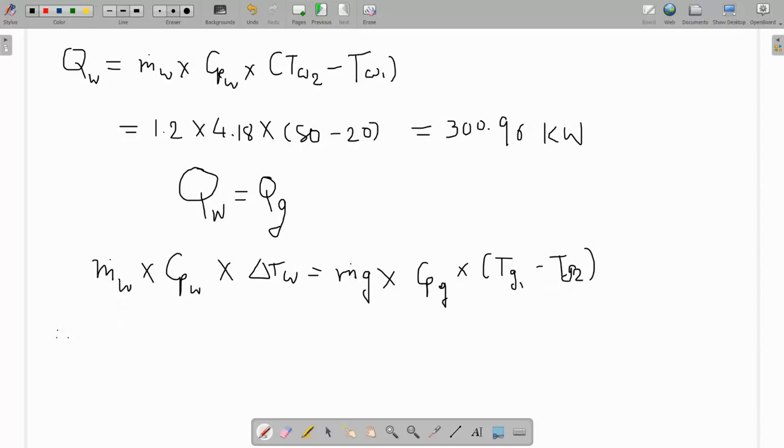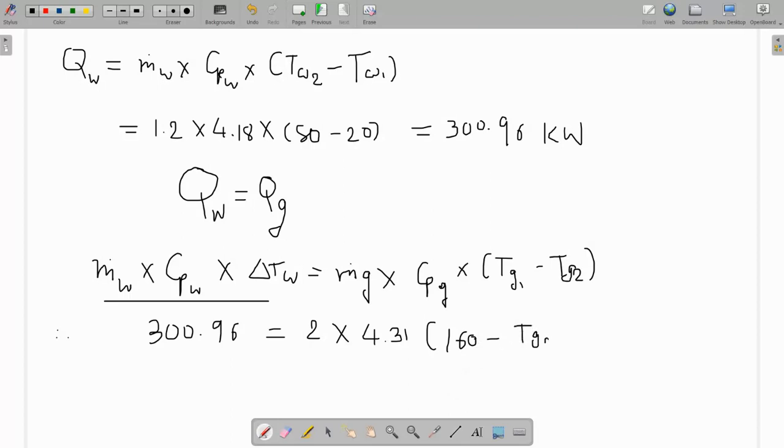Now put in the values. This value collectively represents 300.96. Mass of the geothermal fluid is 2 kg per second, and Cp of geothermal fluid is 4.31. Initial temperature is given as 160 degrees Celsius, and the final temperature Tg2 is what we have to find.